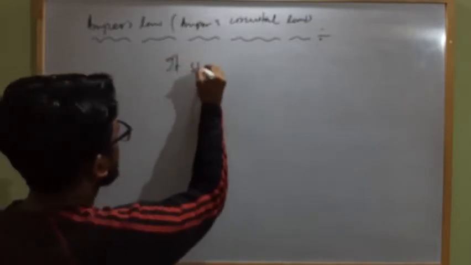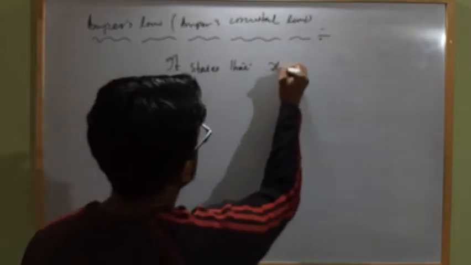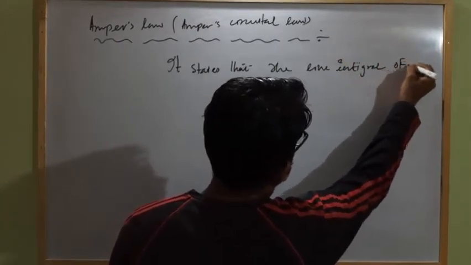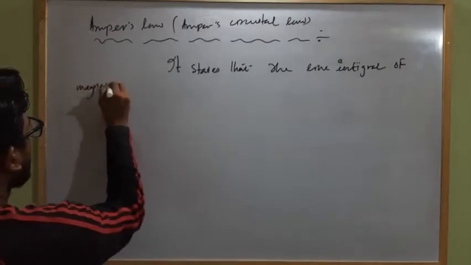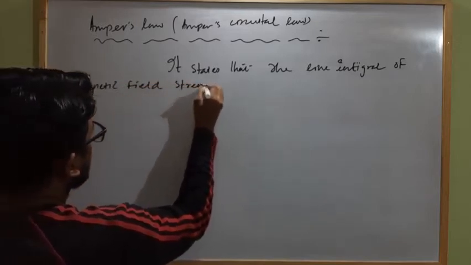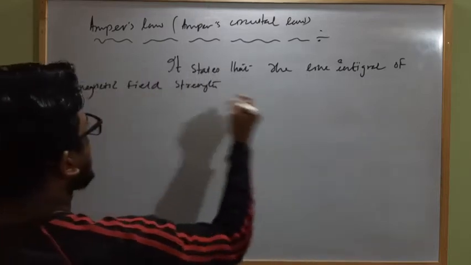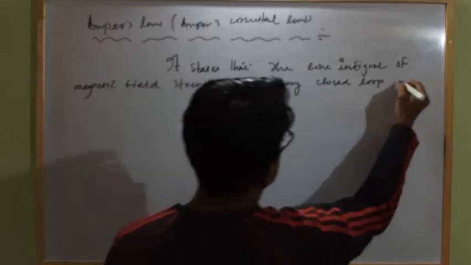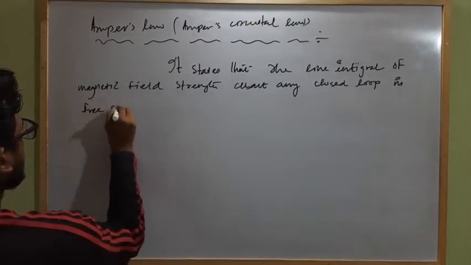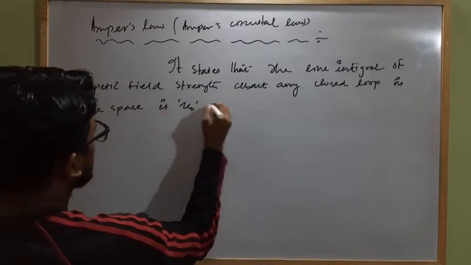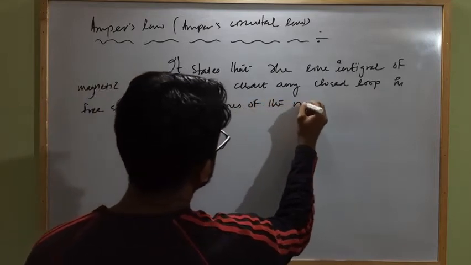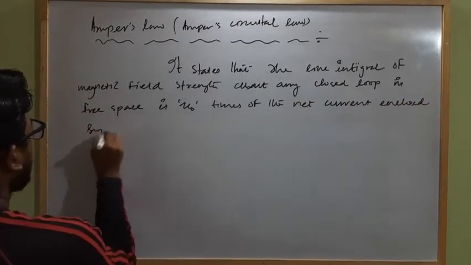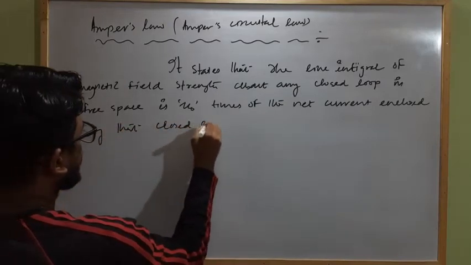It states that the line integral of magnetic field strength about any closed loop in free space is mu naught times the net current enclosed by that closed loop.